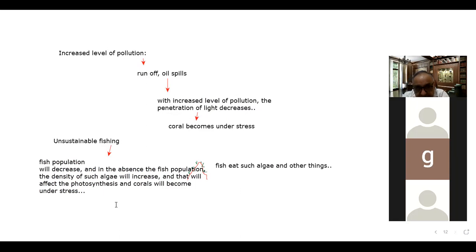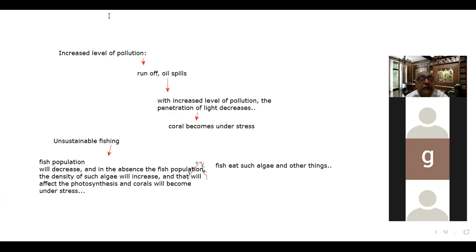And now we are doing coral mining, construction activity, and coral collection also. All these things are destroying the habitats of the corals, so the corals are under stress.